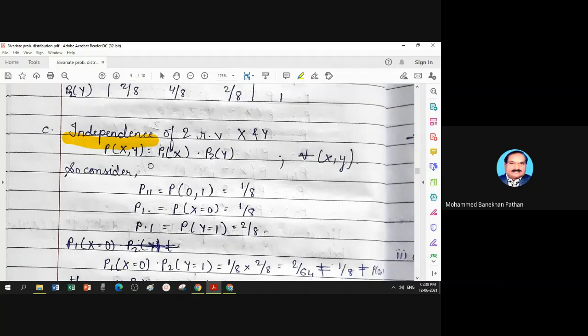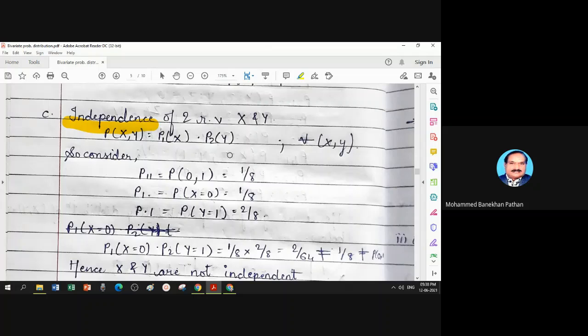So if all 12 pairs satisfy this condition, then you can say variables are independent. If the condition does not satisfy at any point, don't go ahead, stop the calculation, stop the verification, and say the variables are not independent.